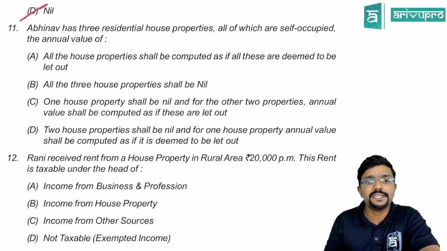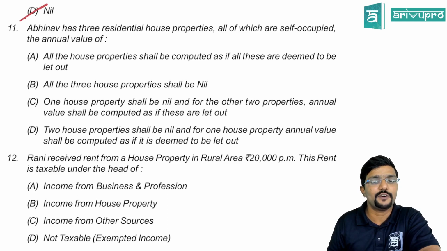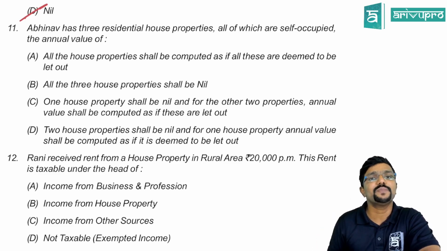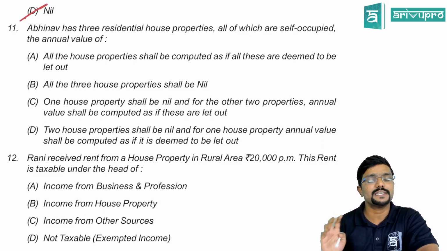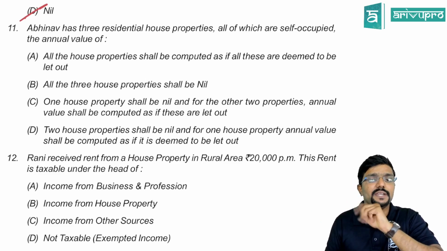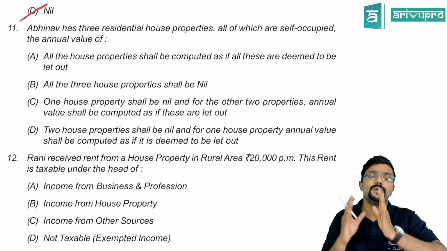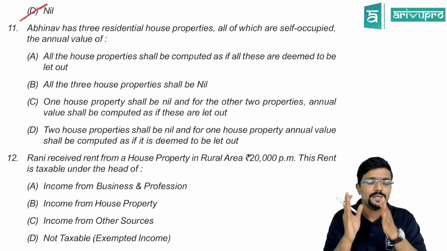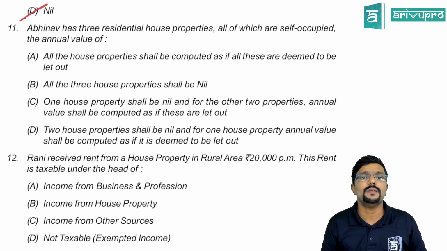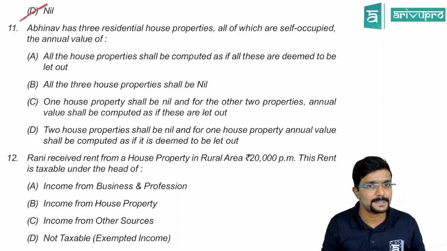Abhinav has 3 residential house properties, all of which are self-occupied. See, as per the income from house property provisions, maximum you can keep 2 properties as self-occupied and the remaining properties will be deemed to be let out. So here he is keeping 3 properties as self-occupied. He has the choice, but he has to choose only 2 house properties as self-occupied. The remaining 1 will be deemed to be let out property, guys.